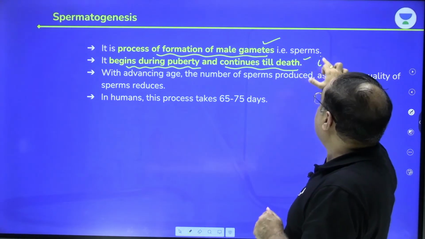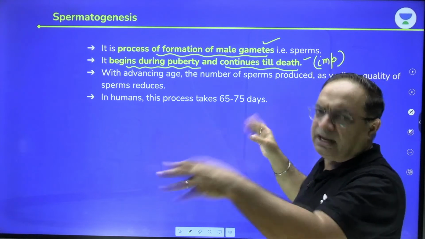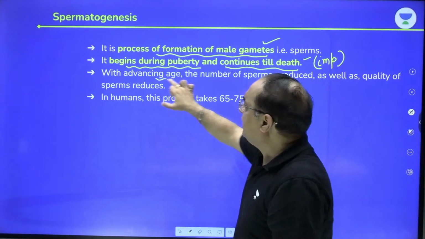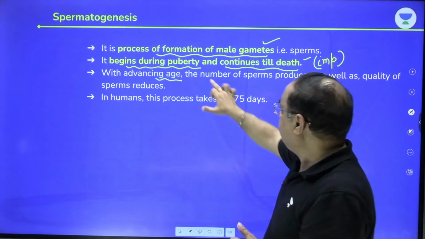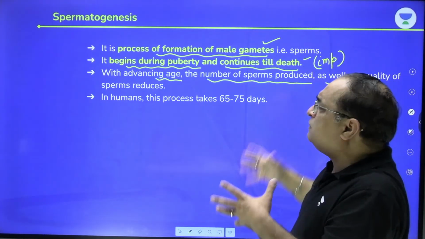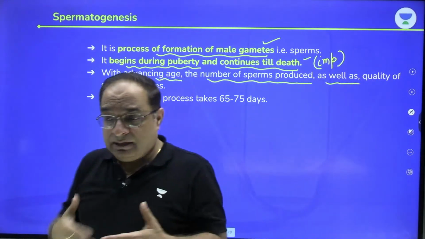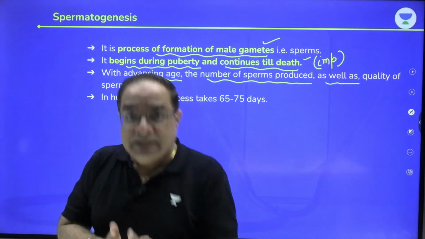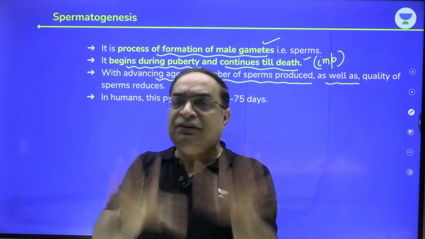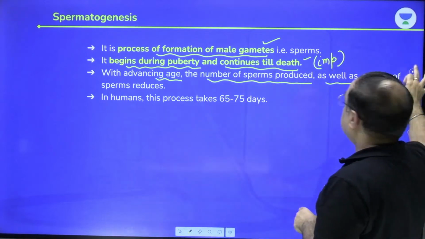Very important. A male continues producing sperms throughout his life. Agreed. With advancing age, the number of sperms produced as well as the quality of the sperms reduces, right? As age advances, the number of healthy sperms produced reduces. But a male continues producing sperms till his death.